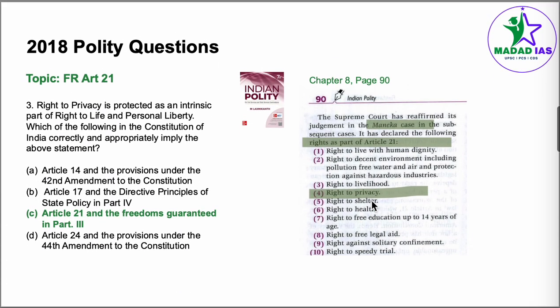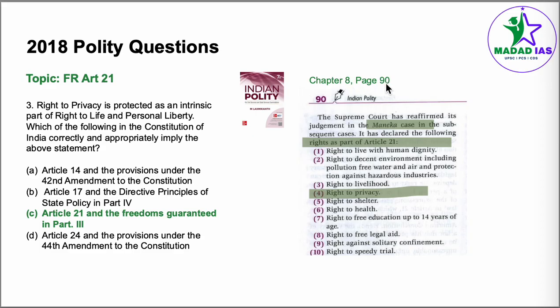Coming to question number 3, the topic is fundamental rights. Right to privacy is protected as an intrinsic part of right to life and personal liberty. Which of the following in the Constitution of India correctly and appropriately imply the above statement? We look at all the statements. We go to chapter number 8, fundamental rights, page number 90.